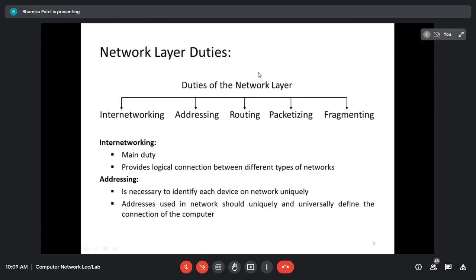Okay, so these are the duties of the network layer. First is internetworking, second addressing, routing, packetizing, and fragmenting. So internetworking, as the name says, inter-network. So there will be a connection between the networks. If you have multiple networks, then the network layer has the responsibility to provide the logical connection between the different types of networks. We have to connect these networks, if you're getting what I'm saying. Routing, packetizing.